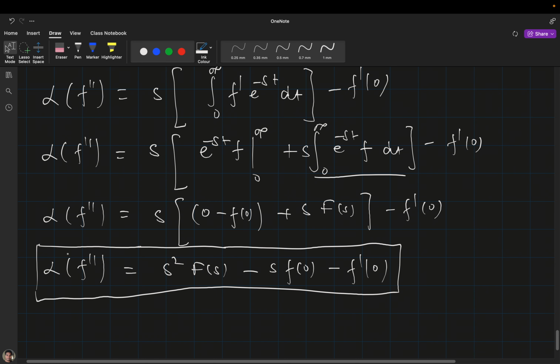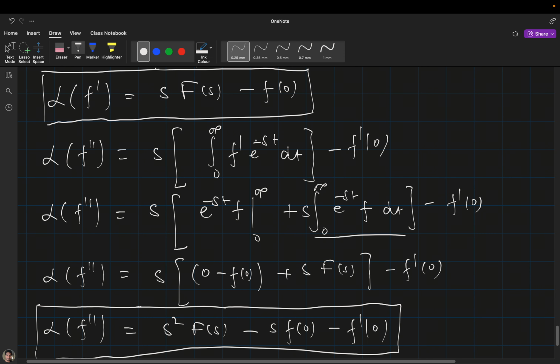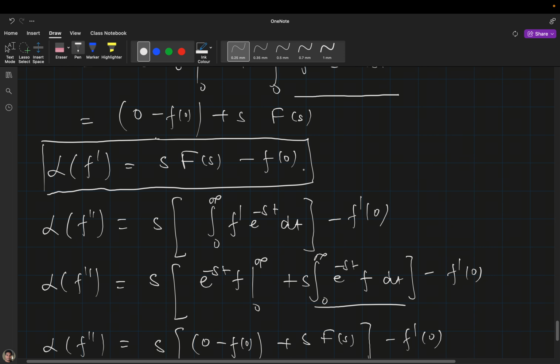Is it fine or not? Tell me. This first step not understood? This one. Here I have used the same result which was derived previously. What I did is I just replaced f dash with f double dash.